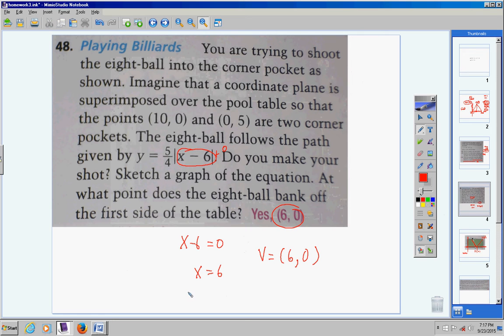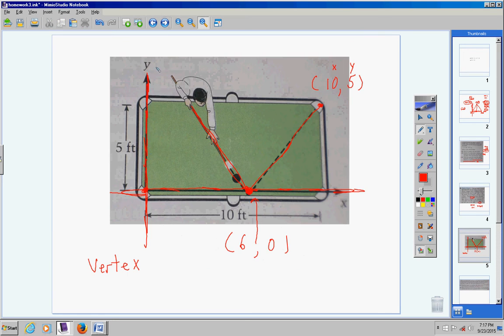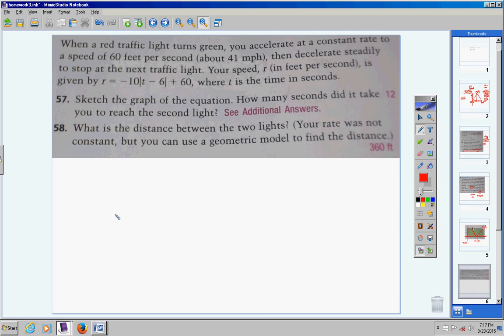Okay. Alright, moving on to number 57 and 58. These are pretty tough problems here.